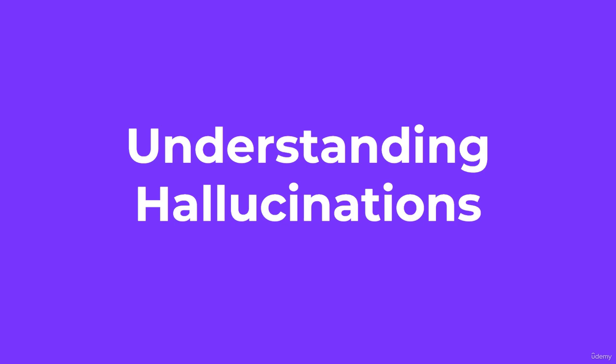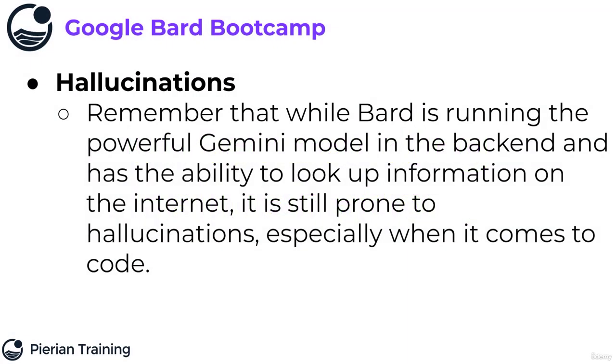Welcome everyone. Before we continue on to the rest of the coding lectures, I want to take a moment to understand hallucinations. Remember that while Bard is running the powerful Gemini model in the backend and has the ability to look up information on the internet, it's still prone to hallucinations. And you're probably going to encounter these sort of hallucinations a lot more often when it comes to using Google Bard for code.